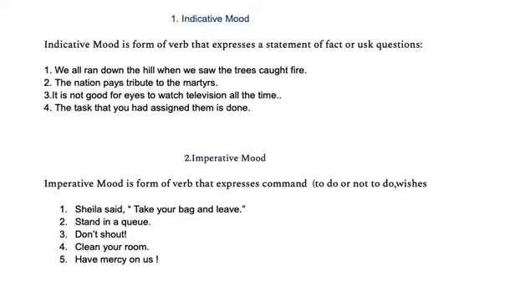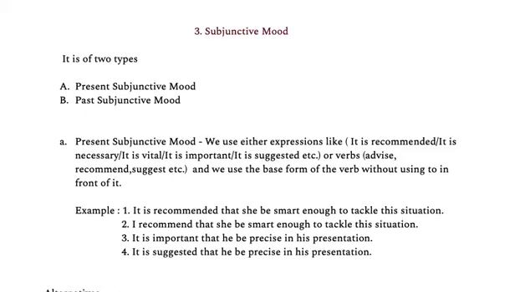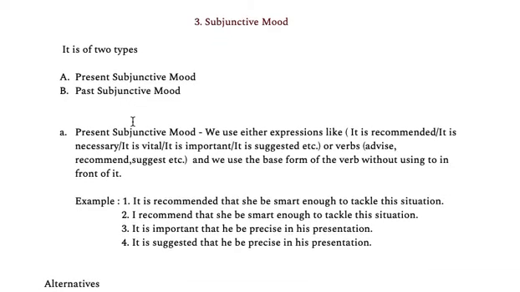So let's go and understand the subjunctive mood, which is a real bone of contention when it comes to understanding mood. It is of two types: present subjunctive mood and past subjunctive mood. Now, what is present subjunctive mood? We use expressions like, it is recommended, it is necessary, it is vital, it is important, it is suggested. If you get to hear such a statement in the beginning of a sentence, you have to keep your senses alert: oh, this comes under the subjunctive mood.